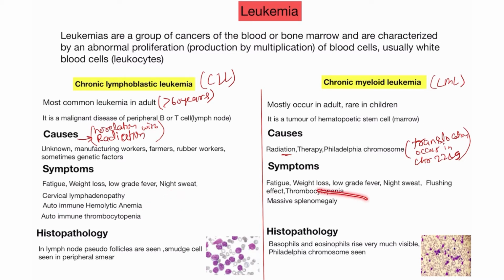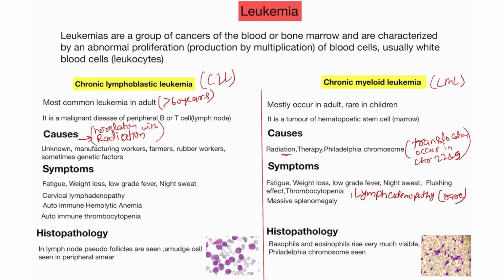But in cases of the CML patient, you will always find massive splenomegaly. In the previous video on ALL and AML, I discussed hepatomegaly. Hepatomegaly occurs in the ALL and AML. But in CML, you will always find massive splenomegaly. Lymphadenopathy is rare. So I will write lymphadenopathy, but it is a rare case in the CML.